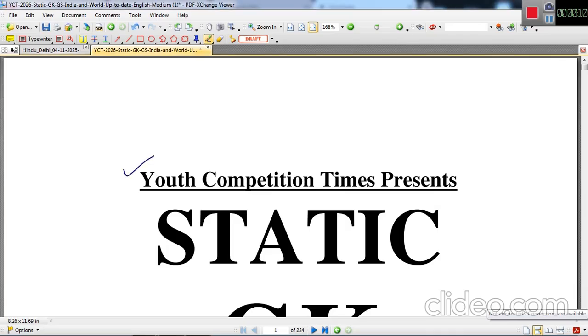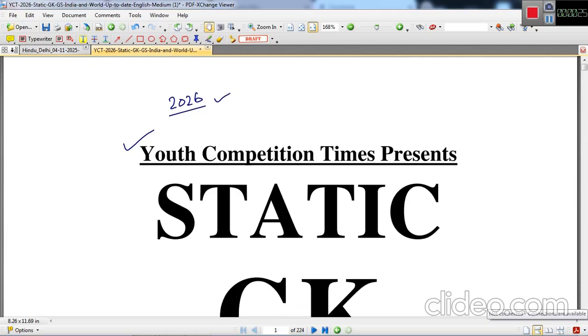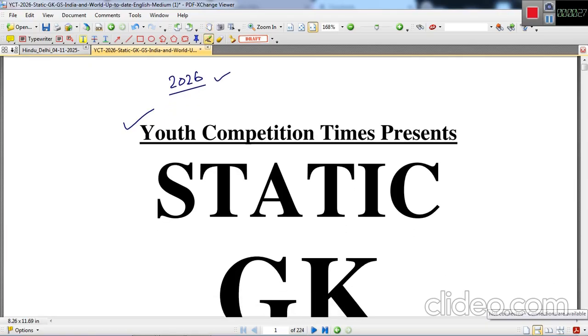We are going to cover Youth Competition Times Static GK, and I'm very proud to say that this is the latest edition of this book. This is the 2026 edition, and it is extremely important for those preparing for RRB exams, for SSC, and for state public service commission exams.